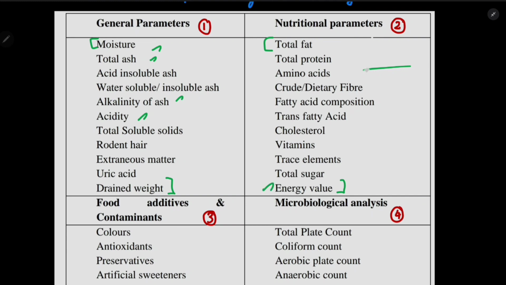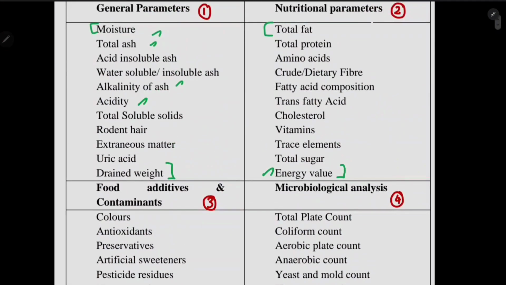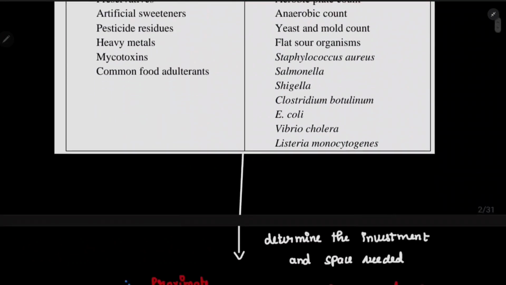And the next two are self-explanatory. First is food additives and contaminants. Obviously additives will be mentioned here. And the next one is microbial analysis. All the different TPC and other plate counts will be mentioned here, right? So these are the 4 important parameters which we need to carry out in order to have a basic food testing laboratory. But here is an important point, guys.